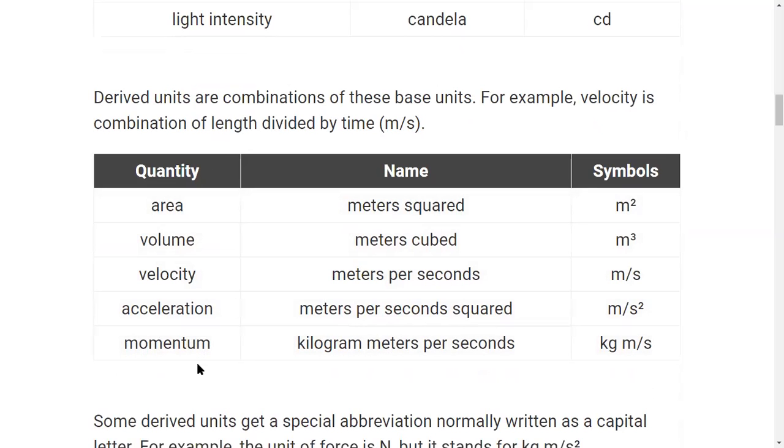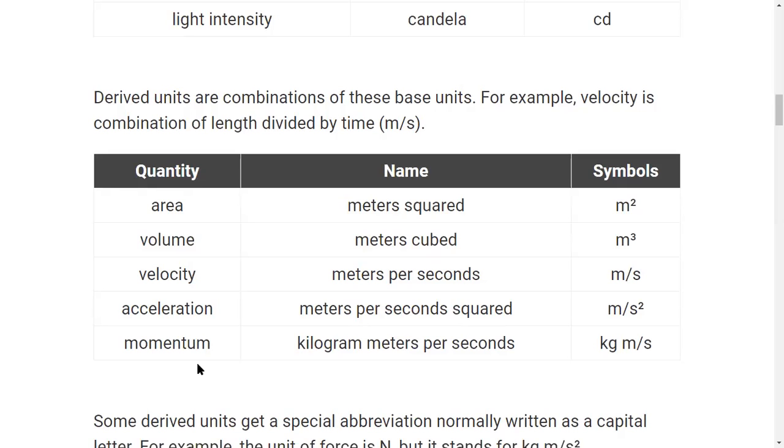These are physical quantities, but we cannot say they are fundamental, because area depends on length and length. When you multiply length and length, you get area. So area depends on 2 fundamental quantities, and that's why area is not an independent physical quantity but a derived physical quantity.